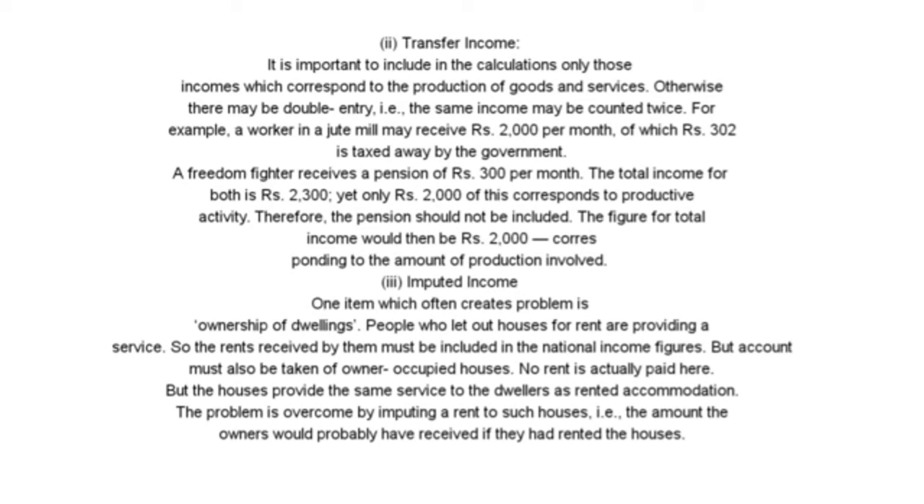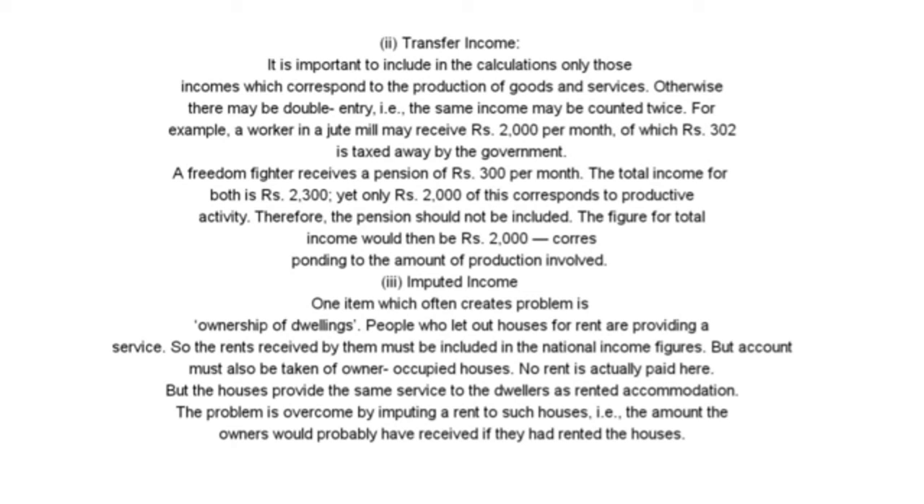may receive rupees 2000 per month, of which rupees 302 is taxed away by the government. A freedom fighter received a pension of rupees 300 per month. The total income for both is rupees 2300, yet only 2000 of this corresponds to productive activity. Therefore, the pension should not be included. The figure for total income would then be rupees 2000, corresponding to the amount of production involved.